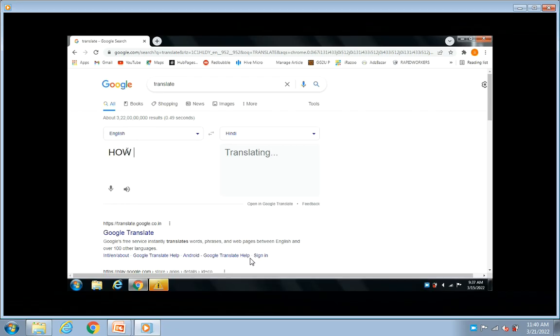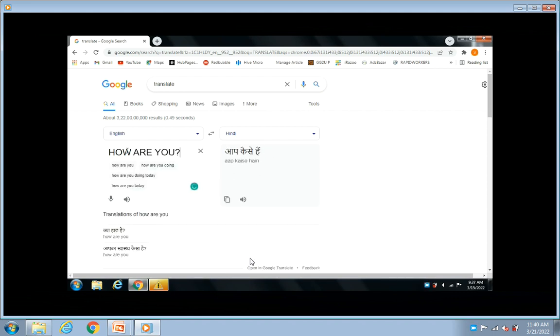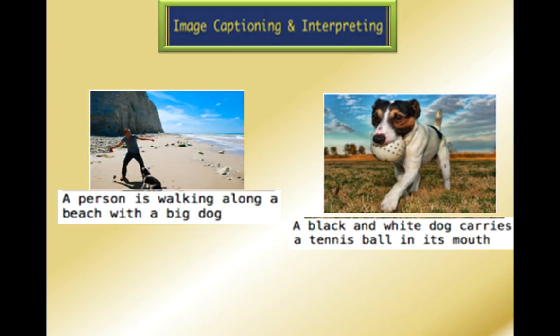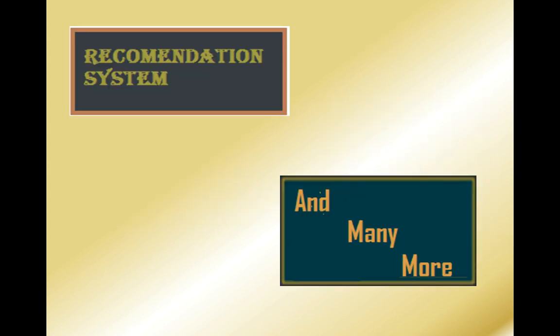In this case, we are typing a matter in one language and it is converting it to another language. It is also using TensorFlow. Another is weather forecasting, where it predicts the temperature. Image captioning and interpreting, in which the system figures out what's in a picture and captions it. Recommendation systems and many more.